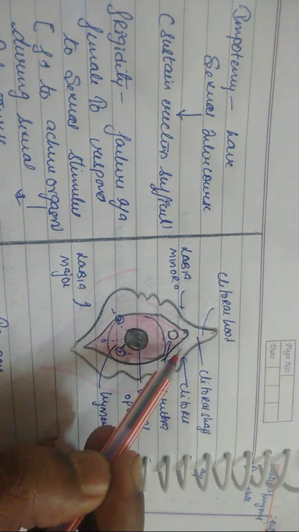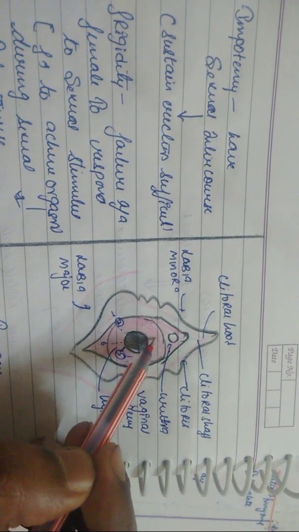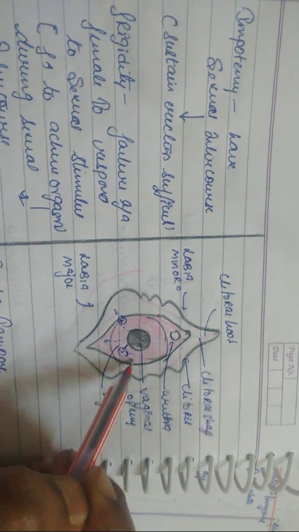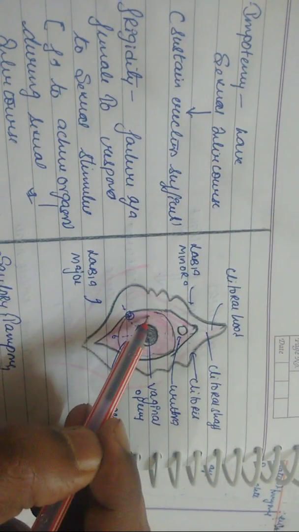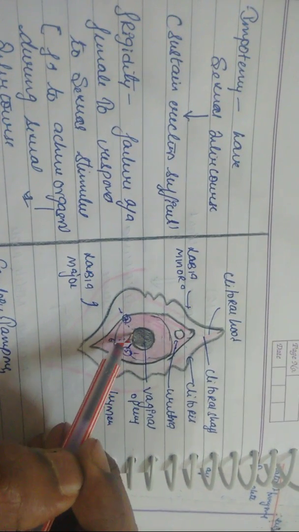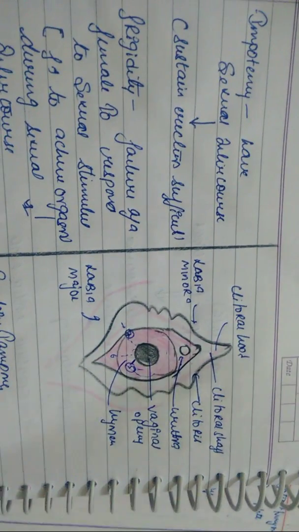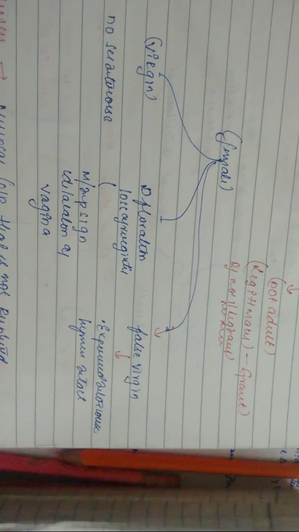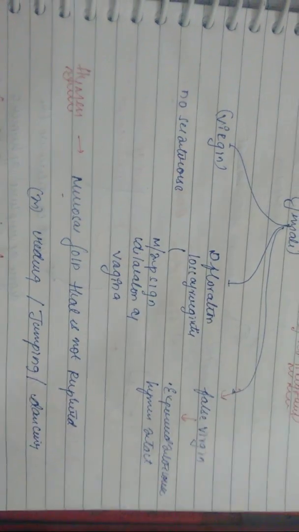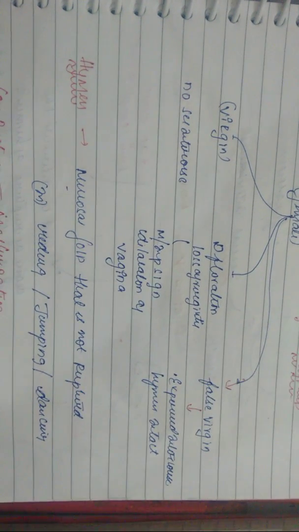You have a clitoris here, right? So this is what you have to understand here. Though she had sexual intercourse, there is no rupture of this hymen. And this is what the false virgin means. I've told you that the hymen is a mucosal fold that is not ruptured.